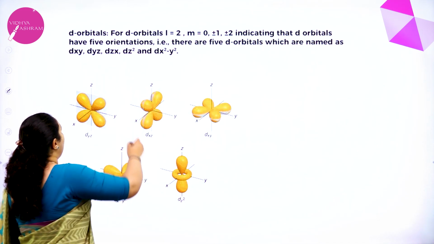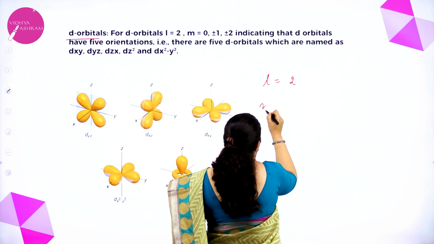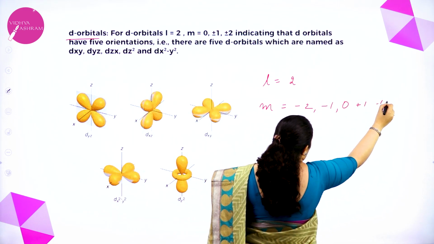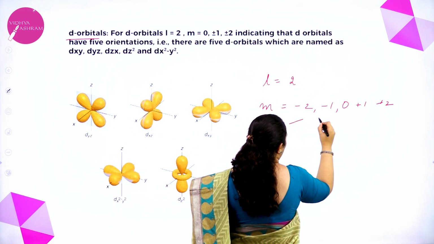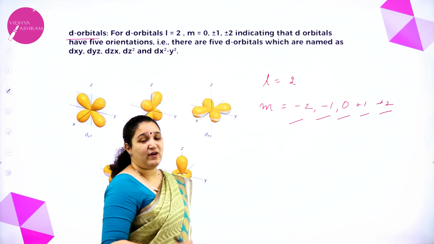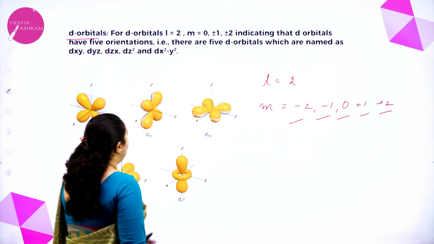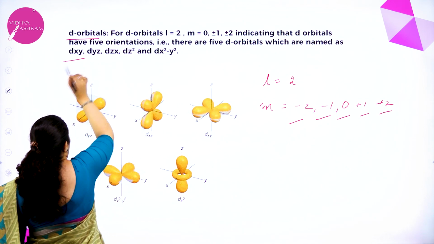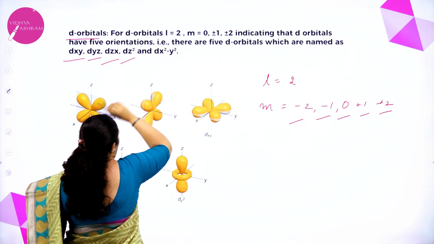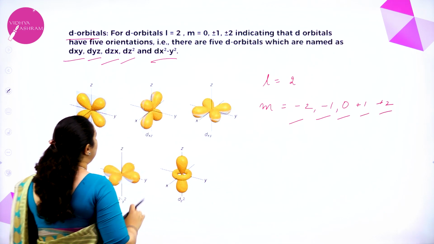Next we have d orbital. When l is equal to 2, we get m is equal to -2, -1, 0, +1, +2, correct? So how many values did we get? 1, 2, 3, 4, 5. That means 5 types of orbitals, or 5 types of orientation of the orbitals, are possible. They are named dxy, dyz, dzx, dz square, and dx square minus y square, and these have a double dumbbell shape.